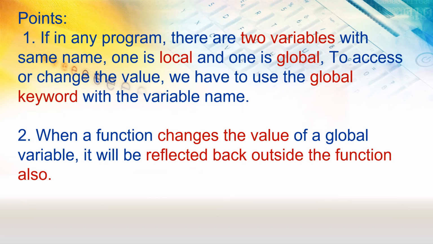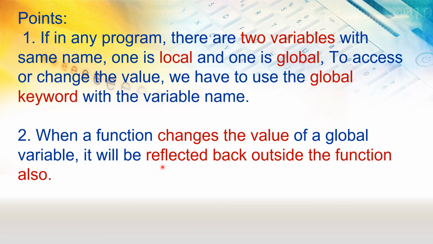So let's see the few points. If in any program there are two variables with the same name, one local, one global, to access or change the value we must use the global keyword with the variable name. And when a function changes the value of a global variable, it will be reflected outside the function also.